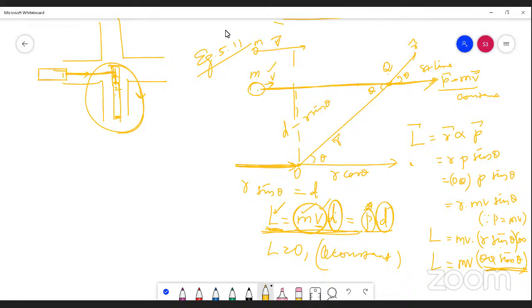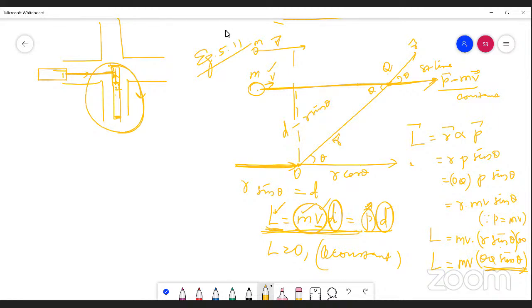So this is all about the idea of torque, the relation between torque and angular acceleration, and about angular momentum. And the final idea is that angular momentum is not only associated with rotational bodies or bodies undergoing rotational motion. It is also associated with bodies undergoing linear motion.